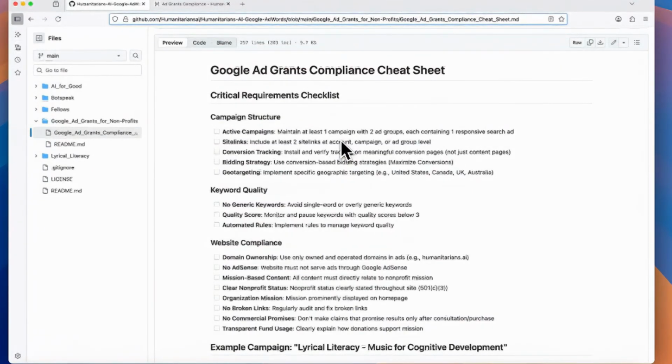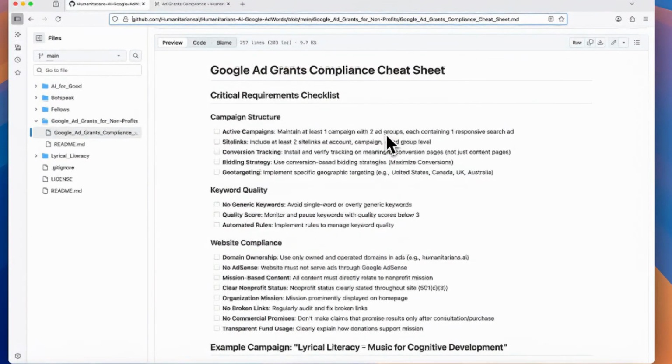A campaign is a theme around something, which has to have at least 2 ad groups. So I'm going to give an example with Lyrical Literacy. One of our campaigns is going to be, how do we use AI to create music which can train your brain? How do we use tools like Suno and Udio to do that? We create a bunch of songs that we think are educational in terms of learning language and good for kids. And we'll promote our own videos, the videos we make for Lyrical Literacy, as well as our videos on if you want to do this yourself, if you want to make specialized videos for your kid, how do you do that?